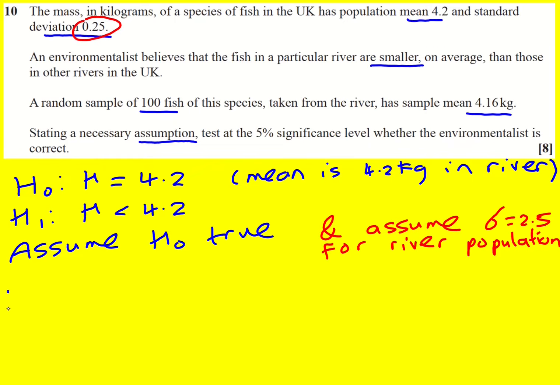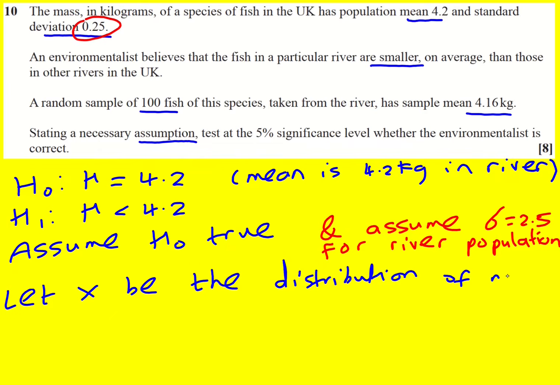Okay, I'm now going to define my continuous random variable. Let x be the distribution of masses of fish in a particular river.